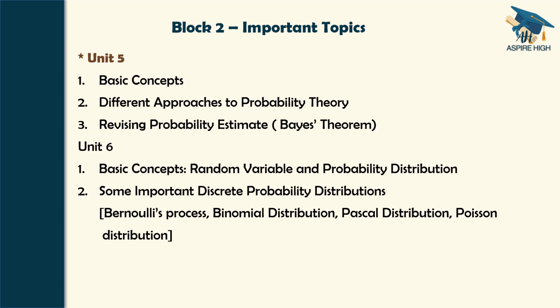So you see here unit 6 basic concepts, random variable and probability distribution, and there is one topic in unit 6. The topic is some important discrete probability distributions, from which the Bernoulli's process, binomial distribution, Pascal distribution, Poisson distribution, all those things that we have seen as short notes when you have seen the questions for unit 6 have come from that particular topic, some important discrete probability distributions. You see here I have marked unit 5 separately. Okay, I will tell after completion of all the units.